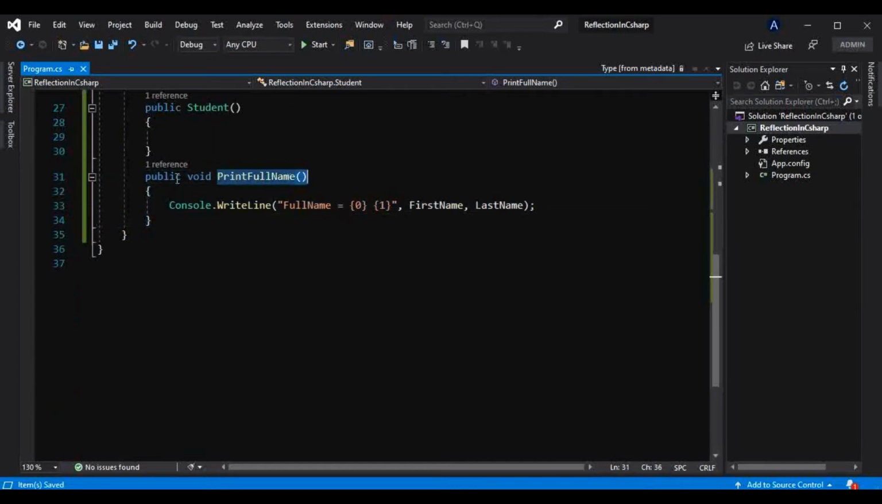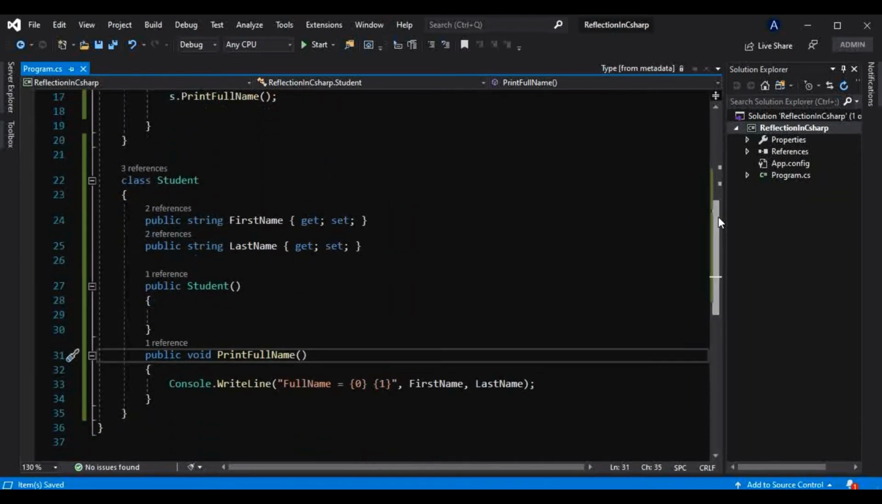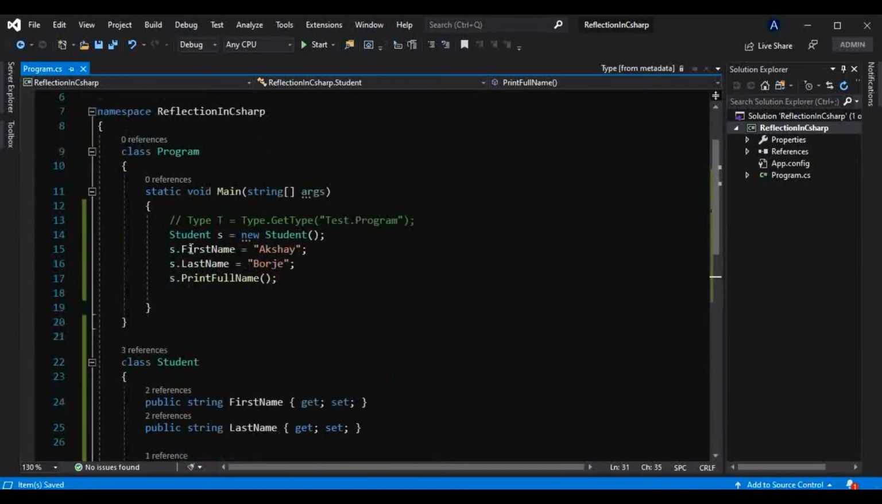even though this public method, the print full name method, expects nothing, so there is no need to give any parameter here, the compiler implicitly provides the address of this object, the student class object, to this method, and that's how the compiler provides space in memory for that object and its related members.